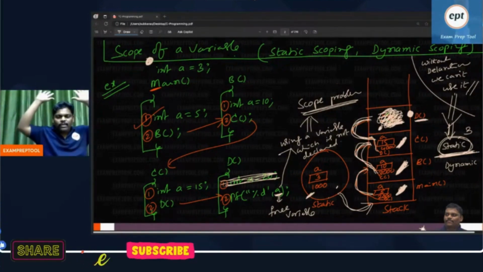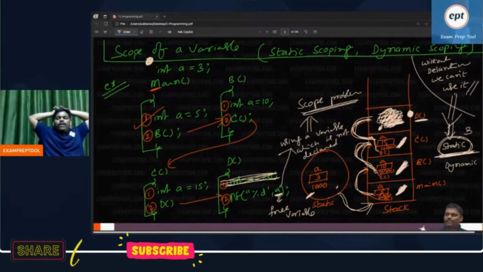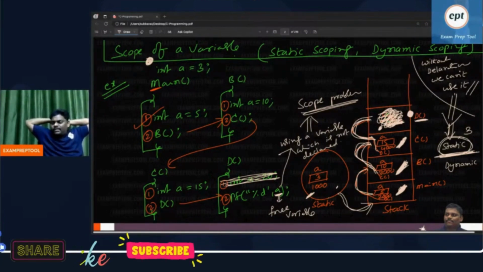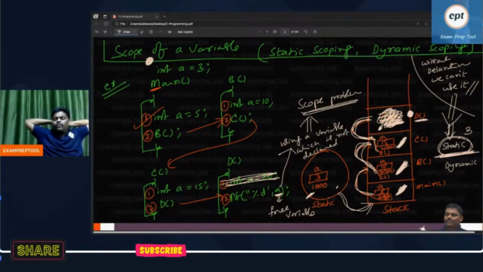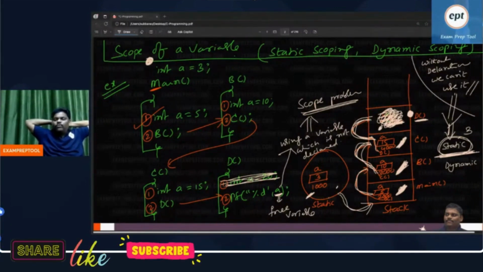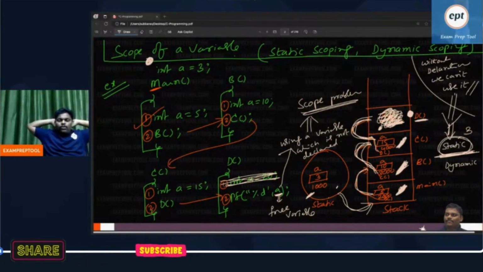Now, the final question I want to ask you. Everyone give an answer, and with this it is over. In the GATE examination, one program is given, a scope problem. He didn't mention static or dynamic. What do you do? He didn't say anything.